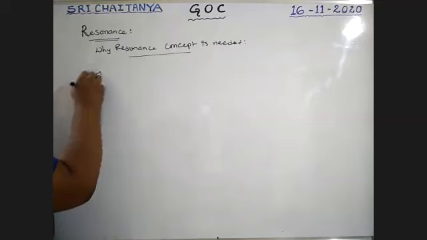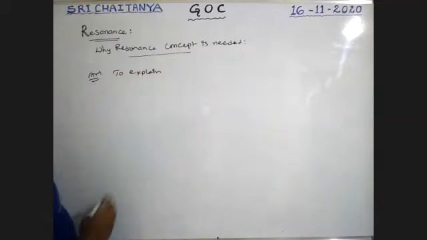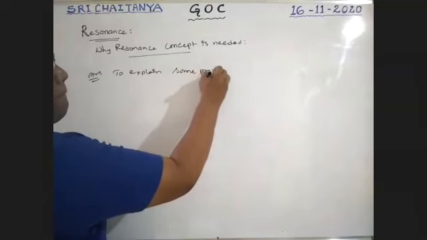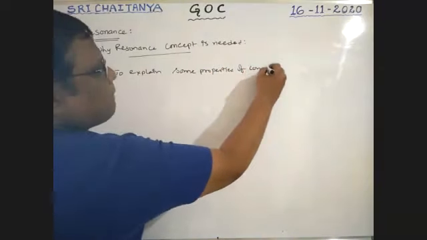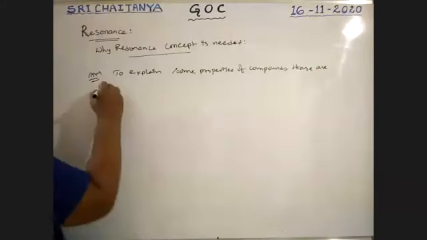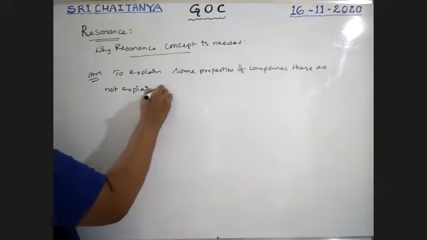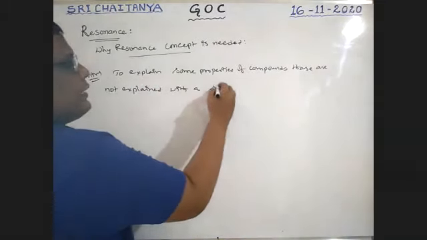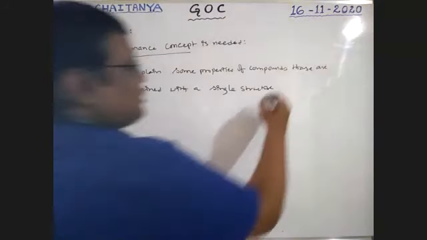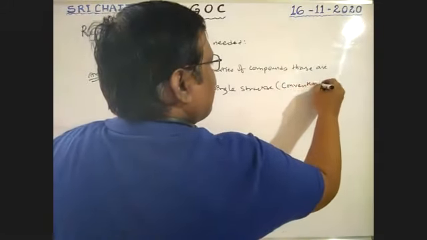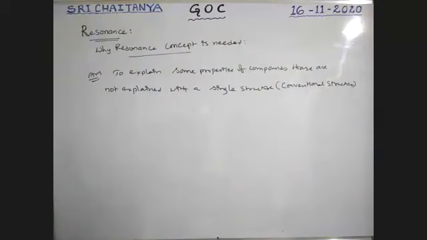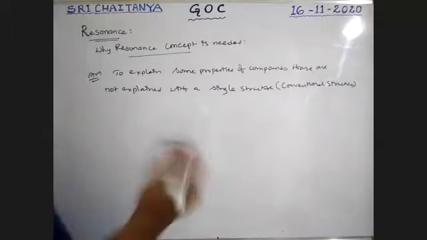My answer is to explain some properties of compounds that are not explained by a single structure, which is nothing but the conventional structure. That is why resonance is required.